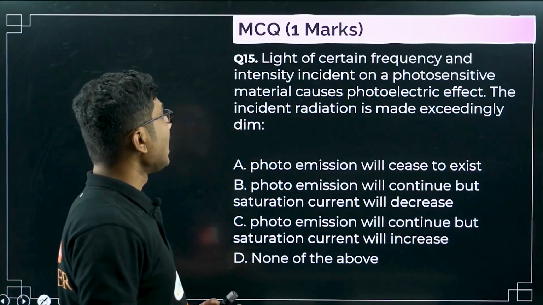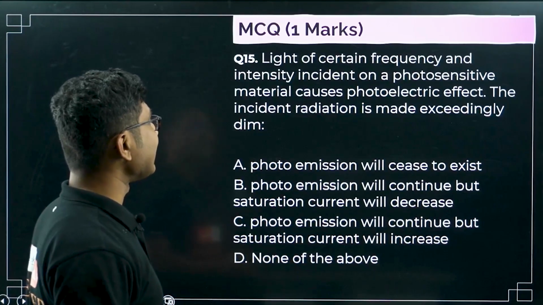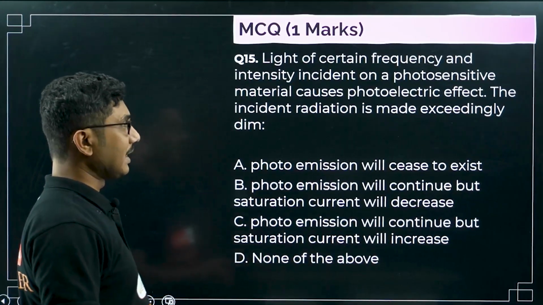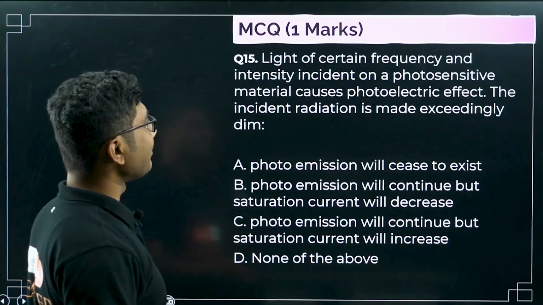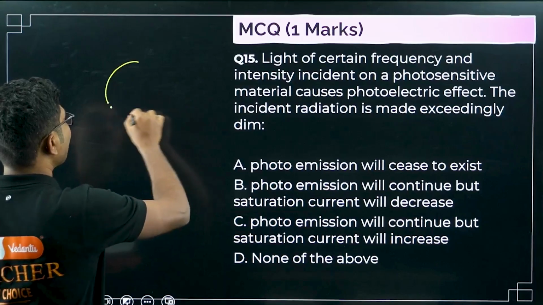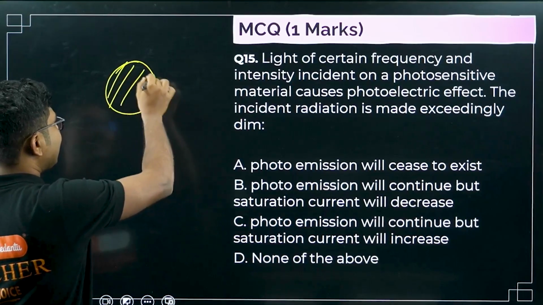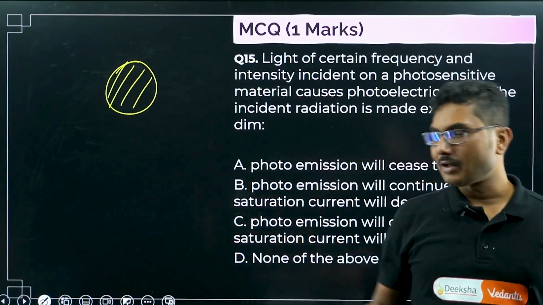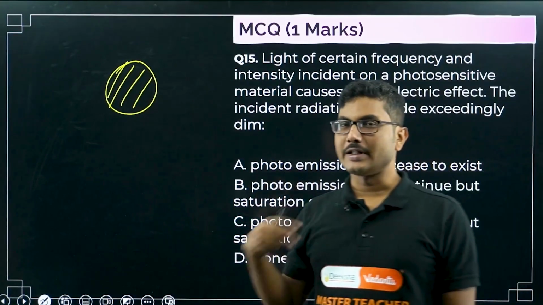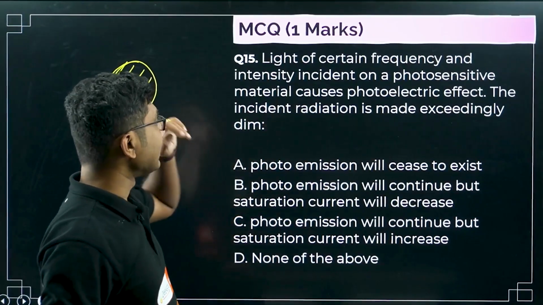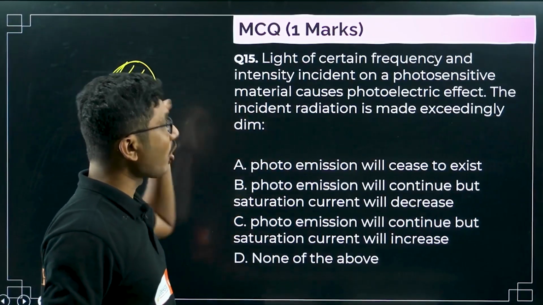Next question: light of certain frequency and intensity incident on a photosensitive material causes photoelectric effect. Then the incident radiation is made exceedingly dim. Suppose you have a light, say red light or violet light, and you are shining it on a zinc surface. There was photoelectric emission happening.